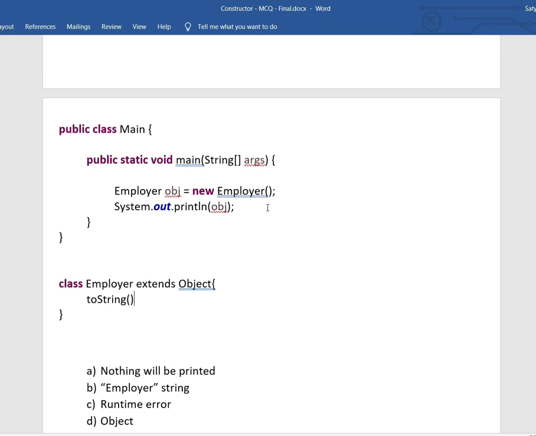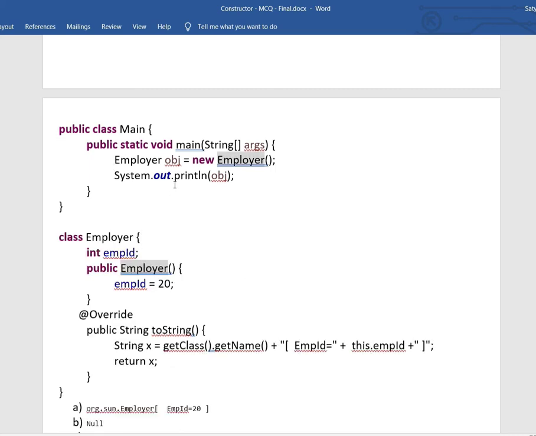If you see the definition and toString logic, it prints the class name and @ and the hash code of that object in hexadecimal form. So this is the answer.